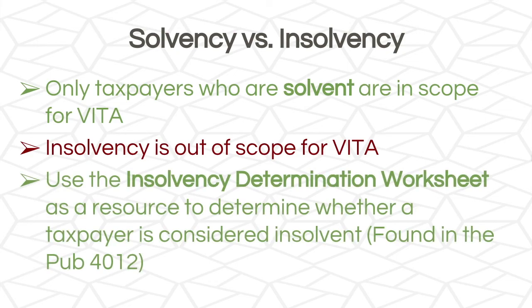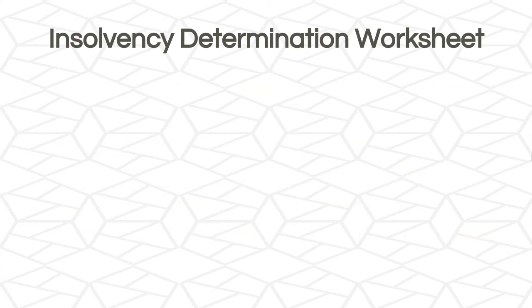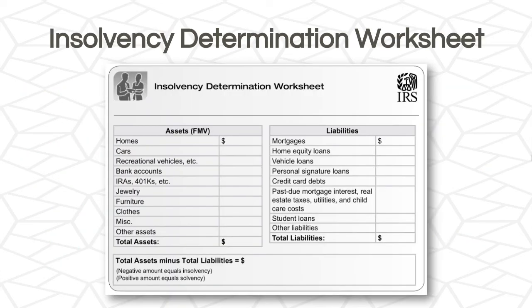In order for us to determine whether this is in scope for us, we're going to use the insolvency determination worksheet as a resource, and this is found in the Pub 4012. Here's what the worksheet looks like. As you can see on the left-hand side, we have a few assets listed, and on the right-hand side, we have some liabilities listed.